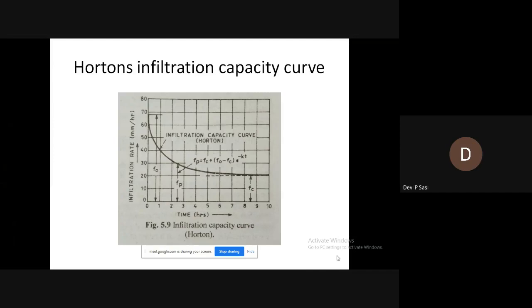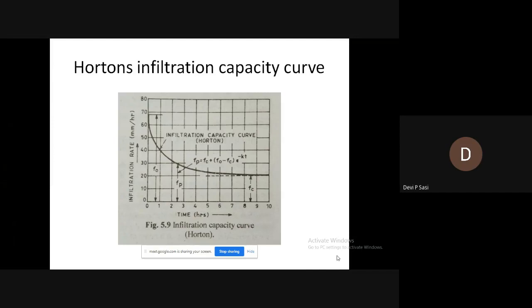And the rate at which water actually infiltrates, or penetrates, or percolates through the soil at a given time is called the infiltration rate. And the maximum rate at which the soil in any condition is capable of absorbing water